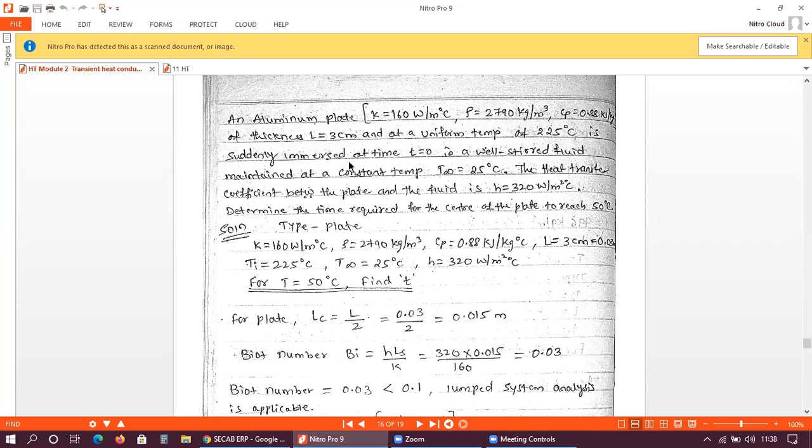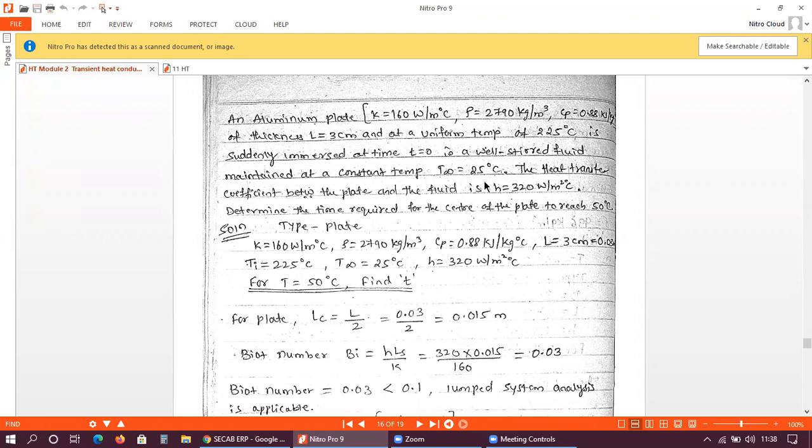It is suddenly immersed at a time t equal to 0. So it is suddenly immersed in a well stirred fluid, right? In a fluid which is maintained at a constant temperature of 25 degrees Celsius. Okay, so one aluminum plate is there of thickness 3 centimeters, and its initial temperature is 225 degrees Celsius.